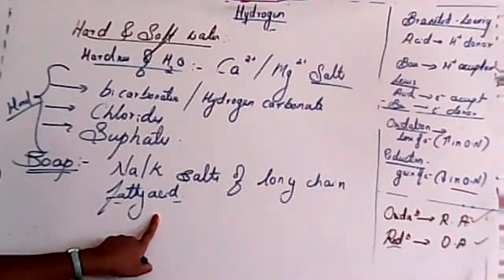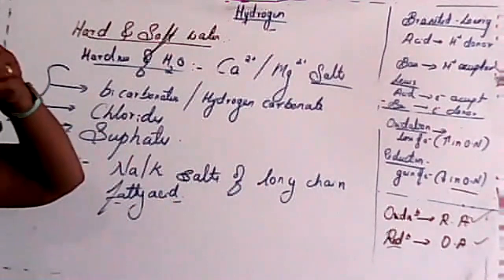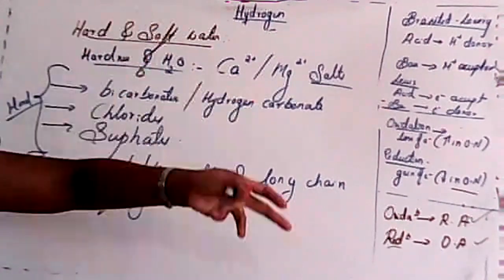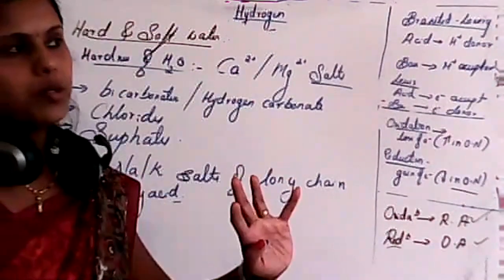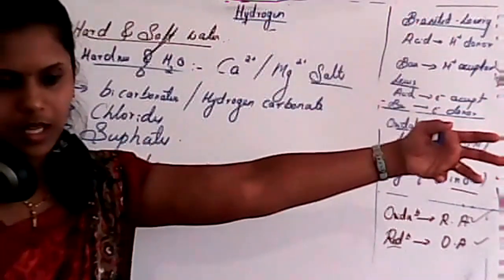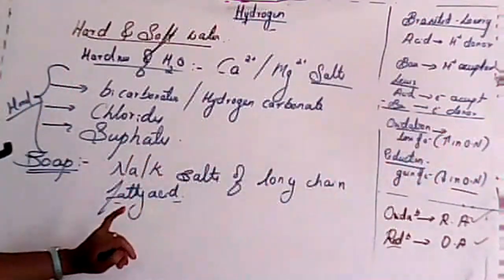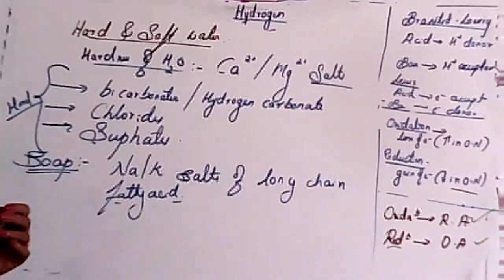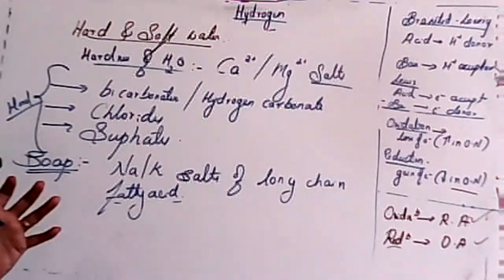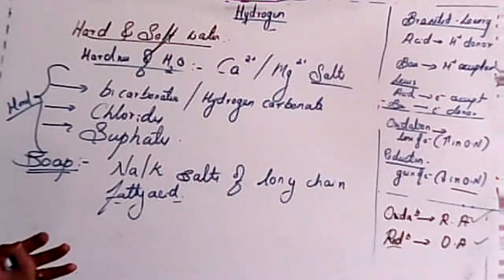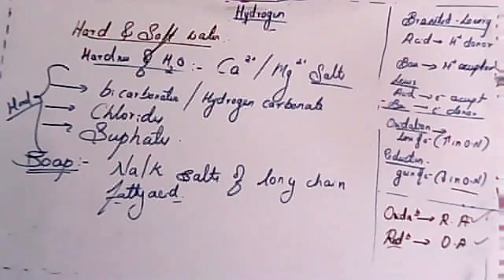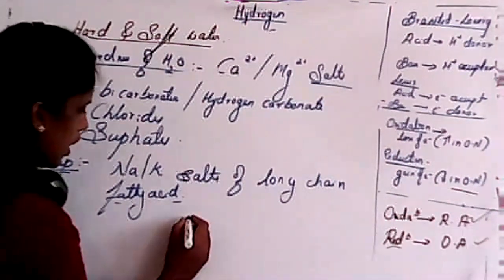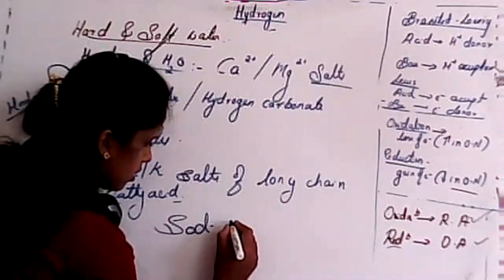Any example? Yeah, long chain carboxylic acid. You have to consider the hydrocarbon chain. Okay, long chain, finally it will be carboxylic acid itself. Yes, but you have to consider it as a long chain hydrocarbon. Any example? Yes, that is right answer. But what is the name of that compound? Or what is the name of that composition? So this is known as sodium stearate.